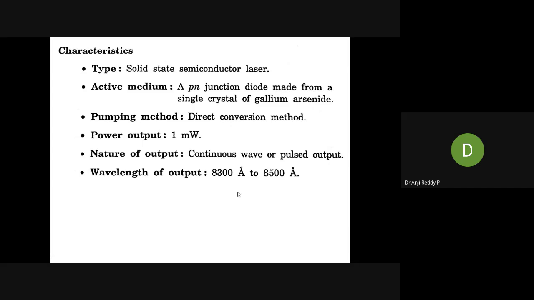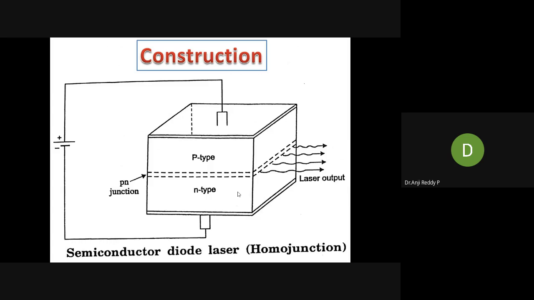Next, we will start construction. This is the diagram for the construction of the semiconductor diode laser of homojunction. Here, how are we constructing this? This is the diagram for the homojunction semiconductor diode laser, and the active medium we are taking here is made with a single crystal of gallium arsenide.